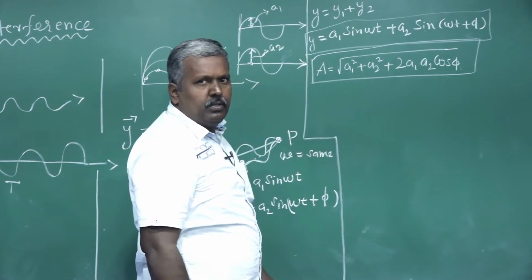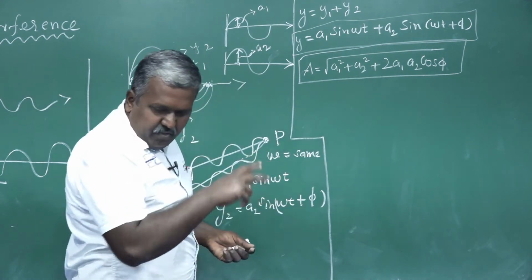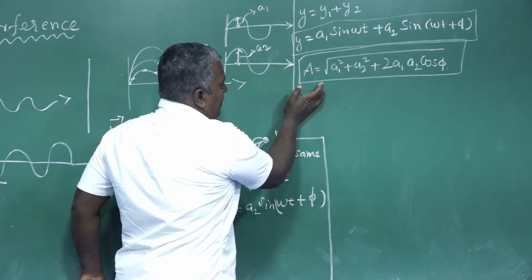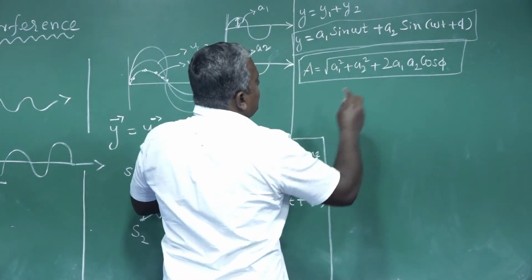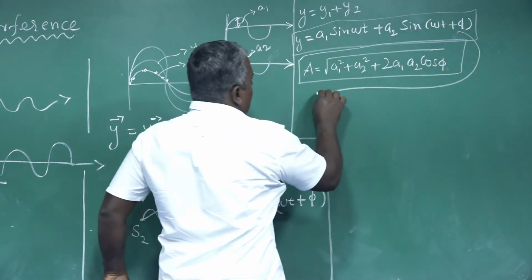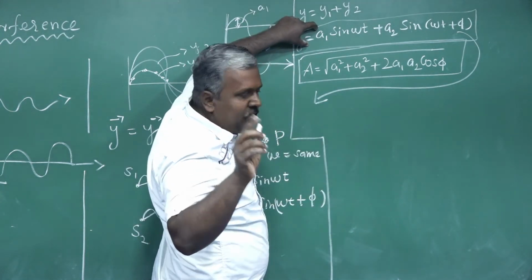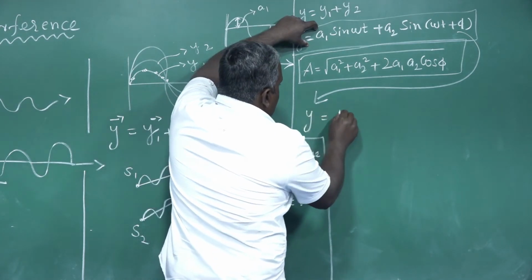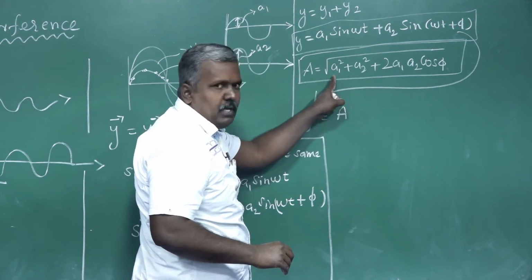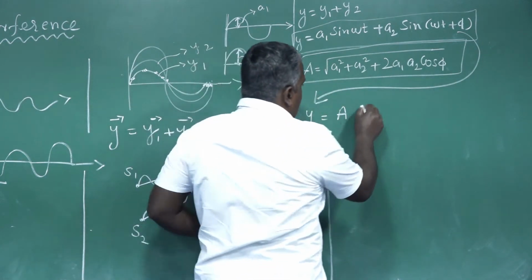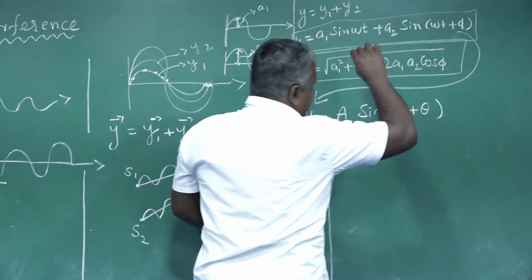And also, before this formula, listen properly. With the help of trigonometric identities, already done in 11th standard, generally y is equal to capital A sin omega t plus theta.